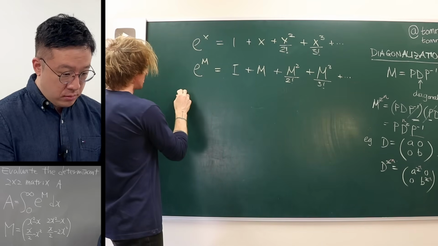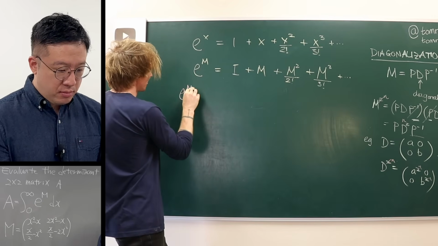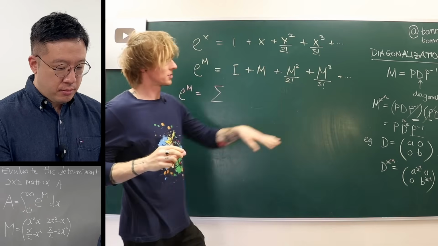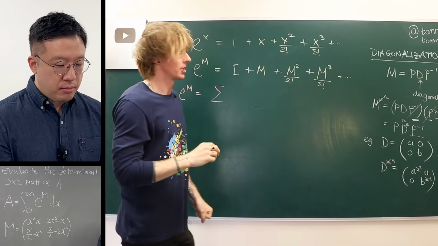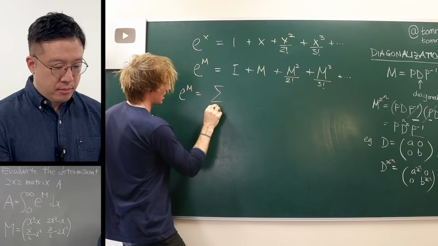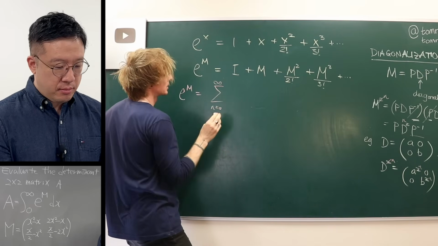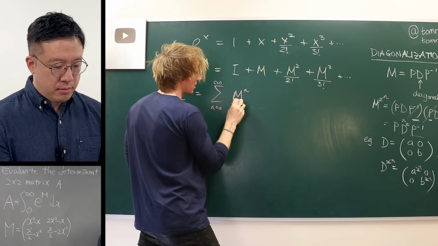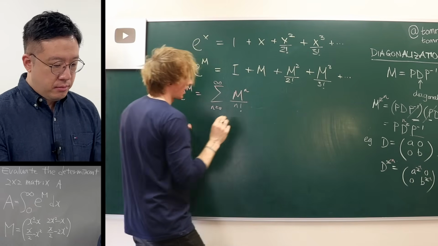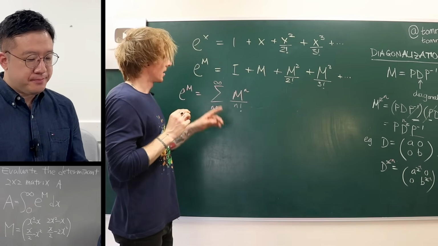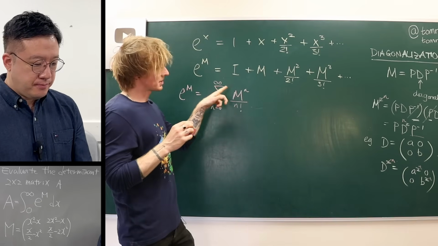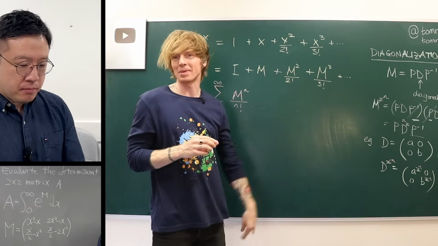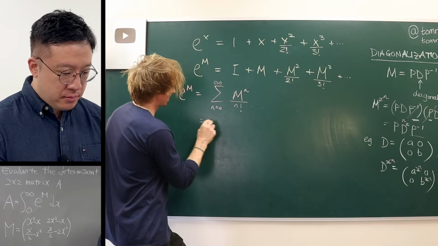So what have we got? We've got e to the M is equal to, now if I write this as a sum, just so I can use this M to the power n term, then it's the sum from n equals 0 to infinity, which is just shorthand for what I've written here, of M to the power n divided by n factorial. Now, the M to the n, we've said, is just P D to the n times P inverse. So I can substitute that in.